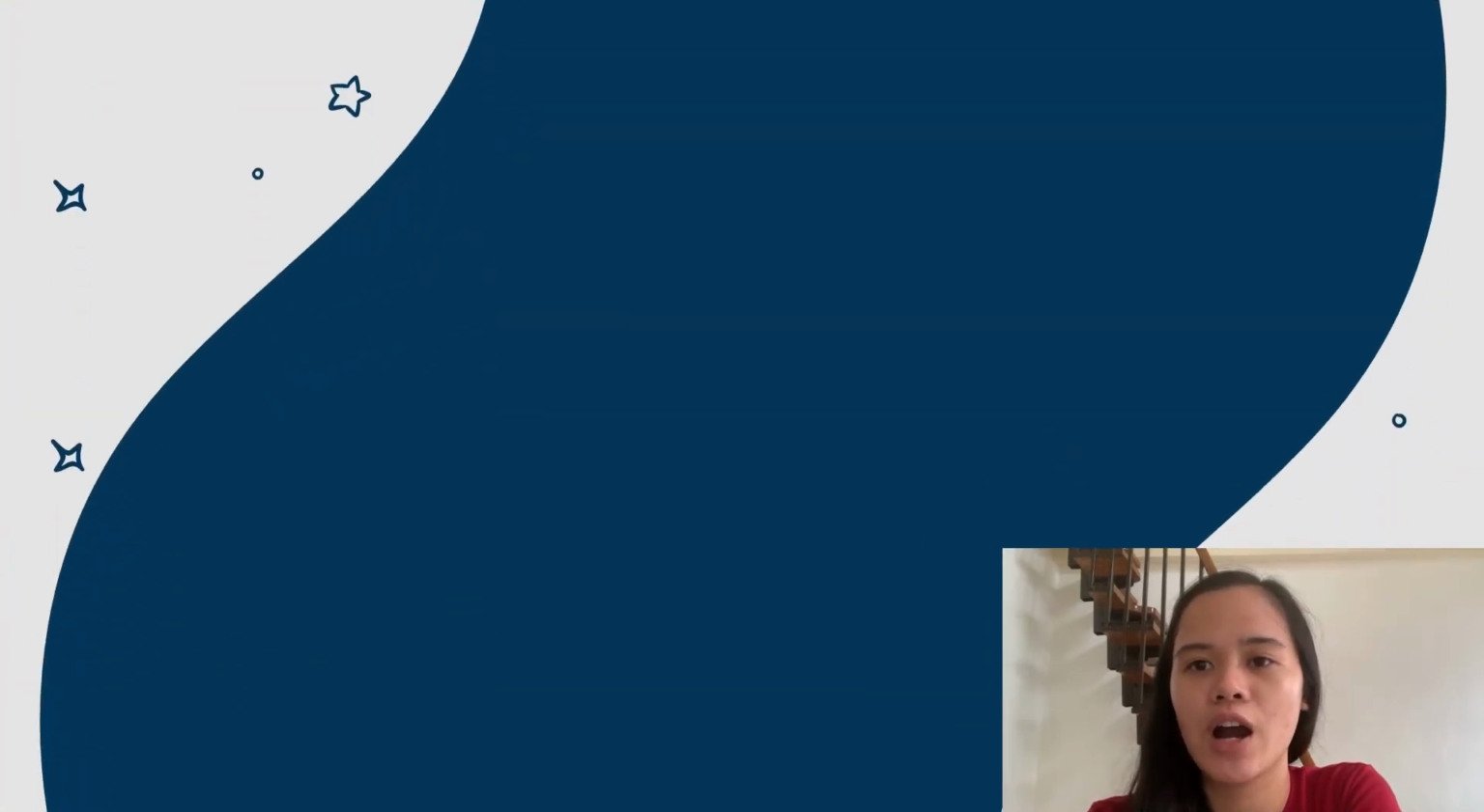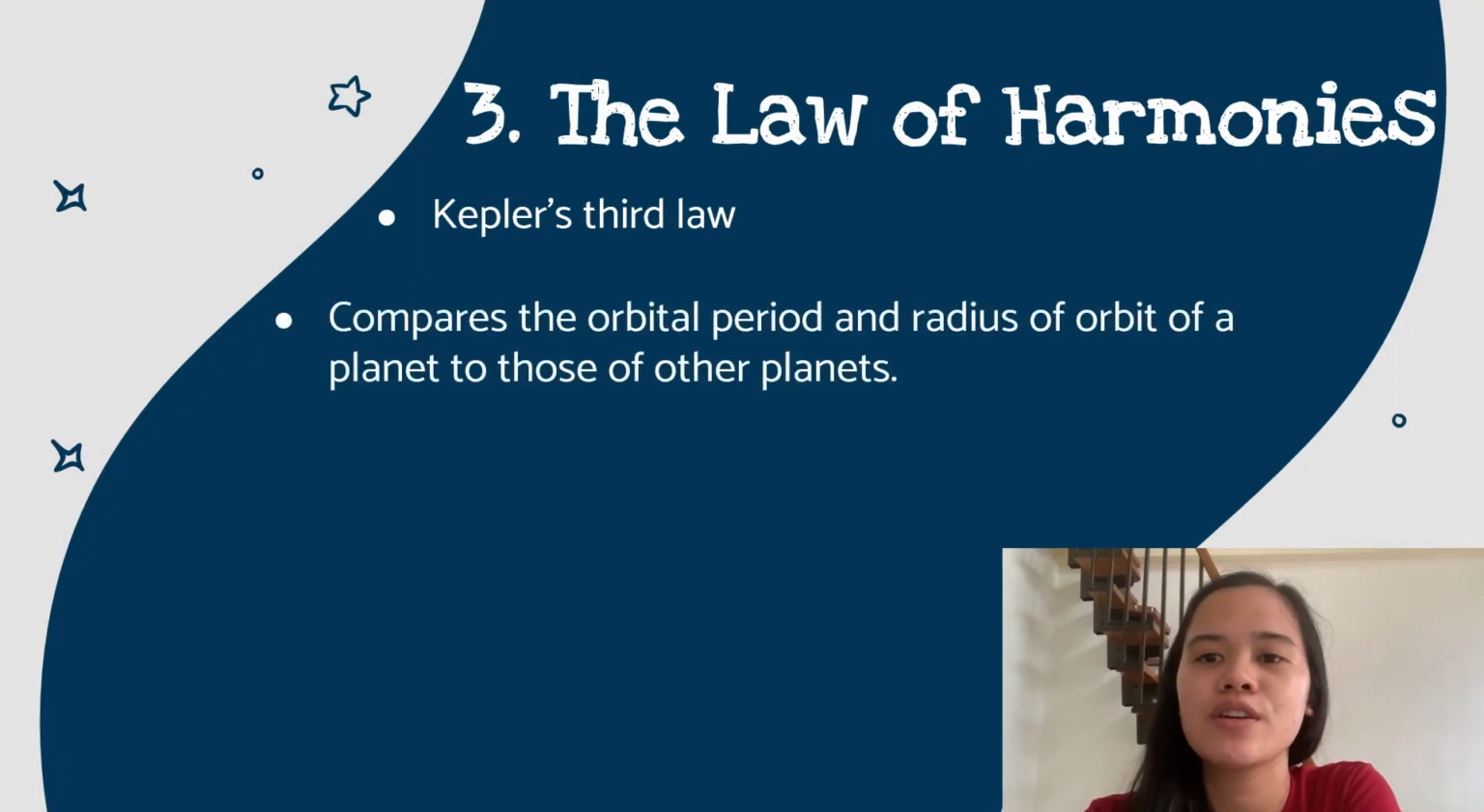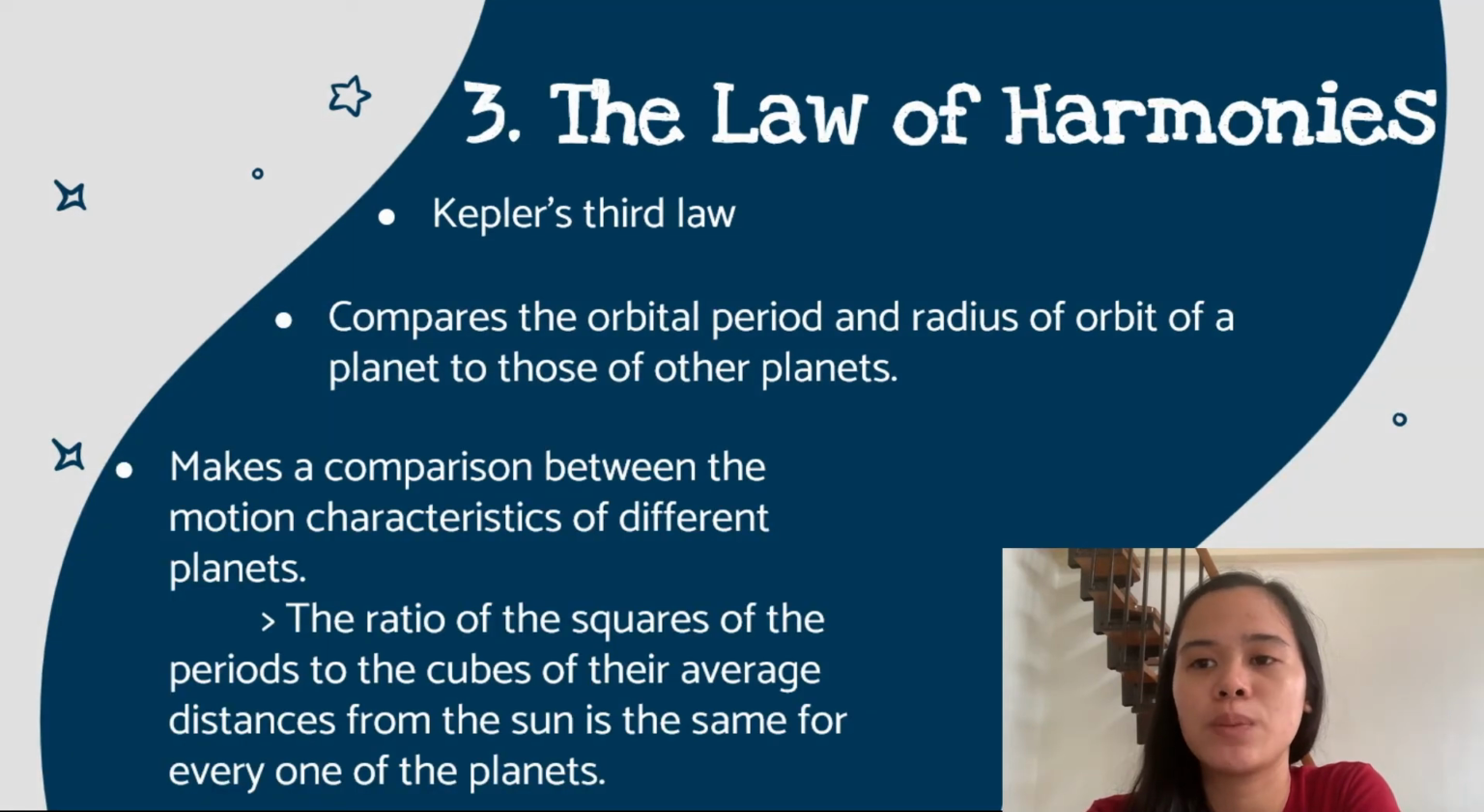Lastly, the law of harmonies. This is also known as Kepler's third law. Unlike Kepler's first and second laws that describe the motion characteristics of a single planet, the third law makes a comparison between the motion characteristics of different planets. The comparison being made is that the ratio of the squares of the periods to the cubes of their average distances from the Sun is the same for every one of the planets.